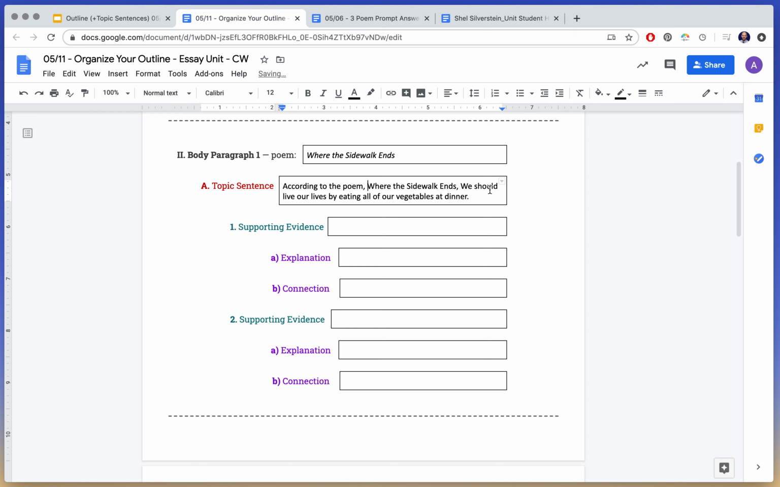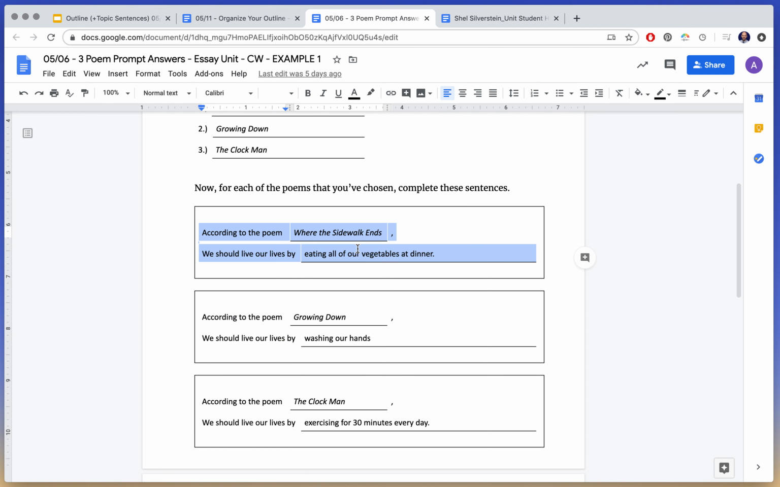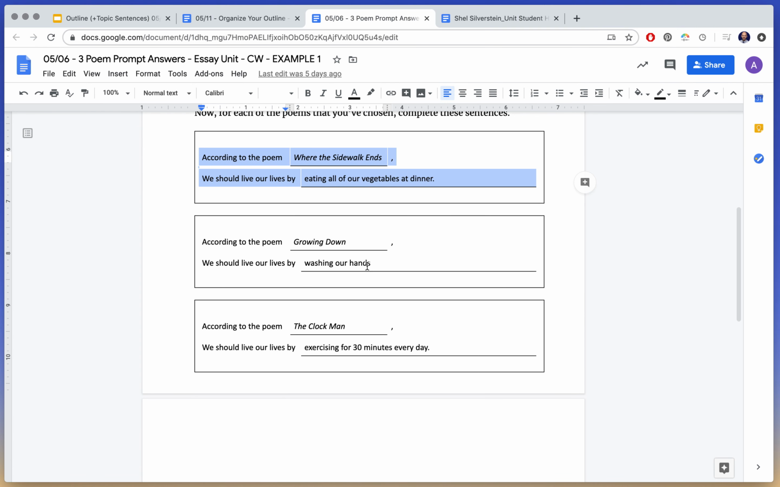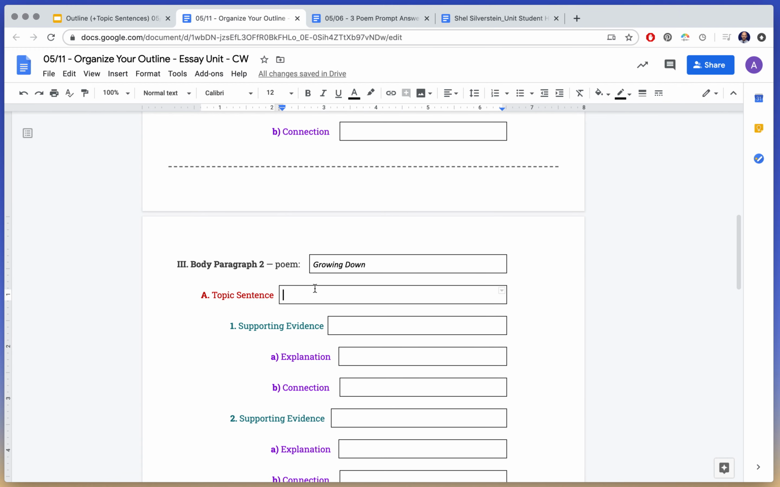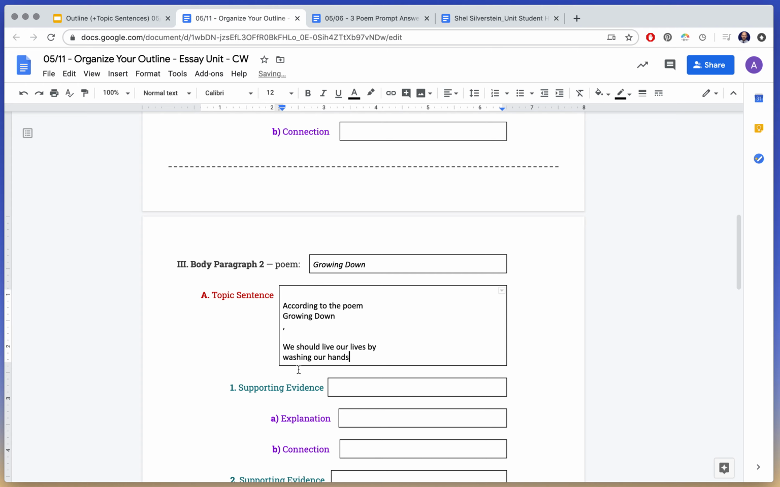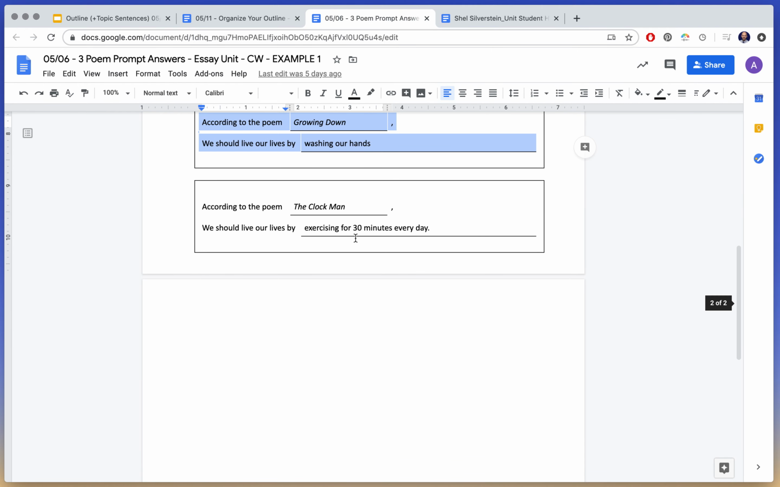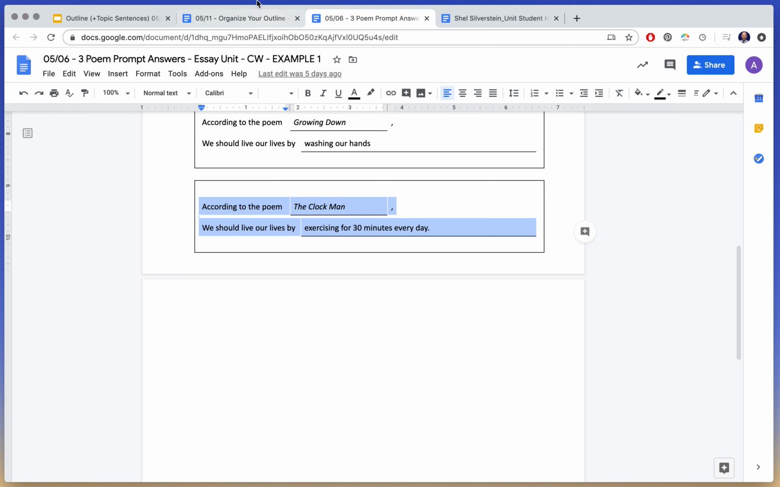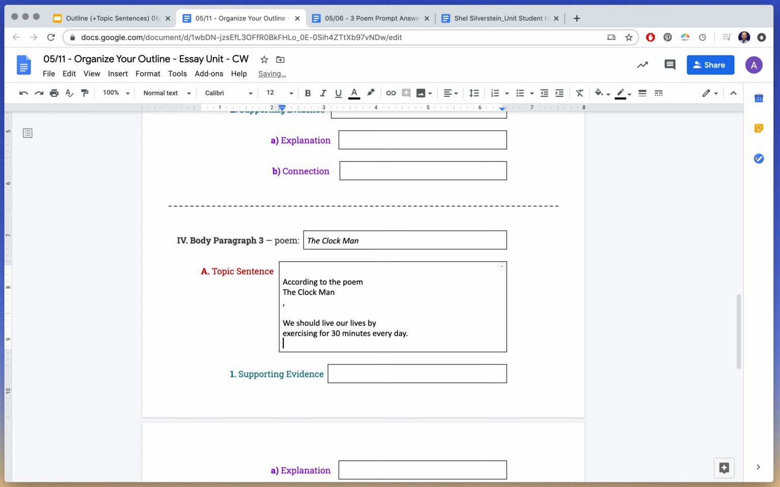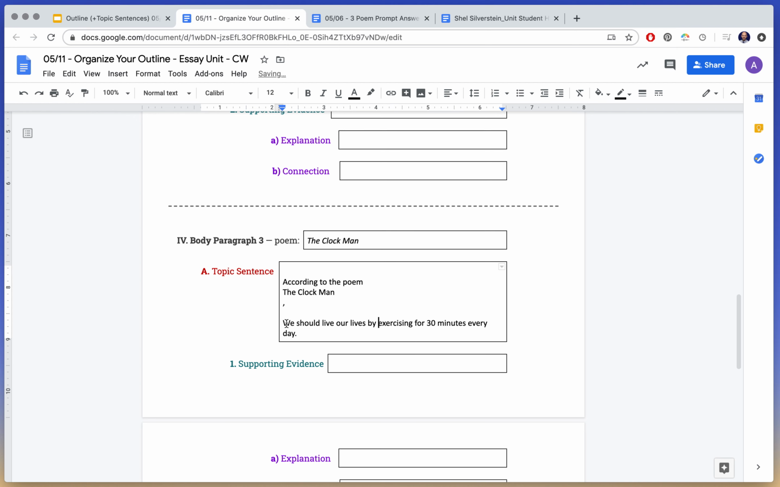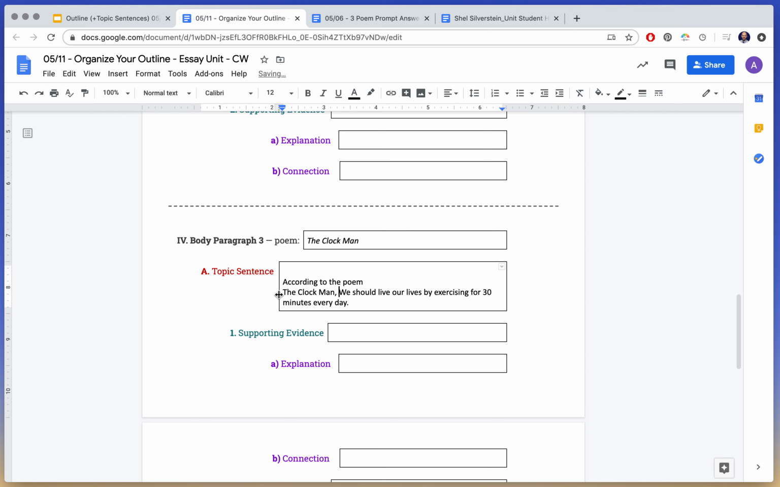According to the poem, Where the Sidewalk Ends, we should live our lives by eating all our vegetables at dinner. And we're going to talk a little bit how to make this a little bit better, the same way that we made our answer here better. But for the moment, we just got to put this down so we have something to work with. This is my second poem, so that's going to be my second topic sentence. I'll clean this up later. And then we have the third topic sentence for our third body paragraph. All right, so we already have most of our outline finished.